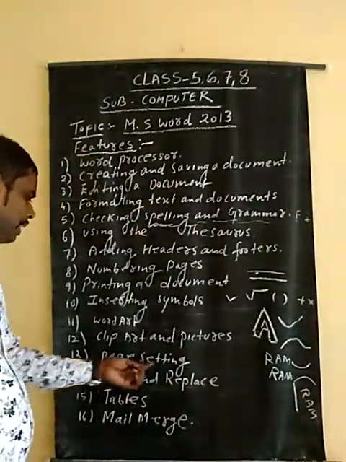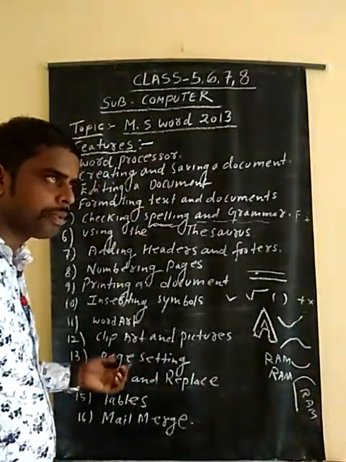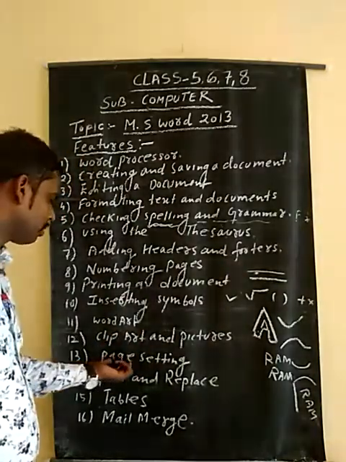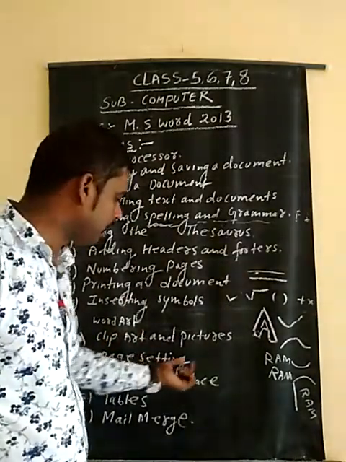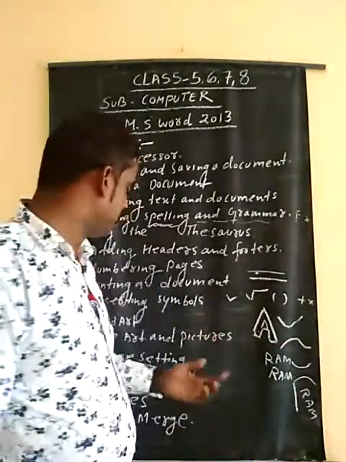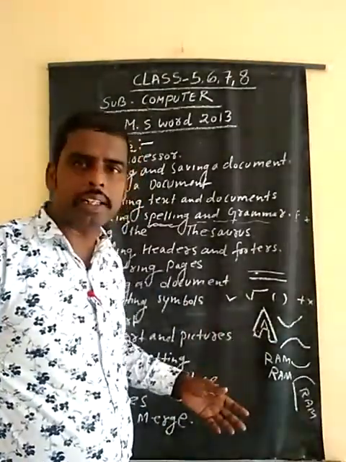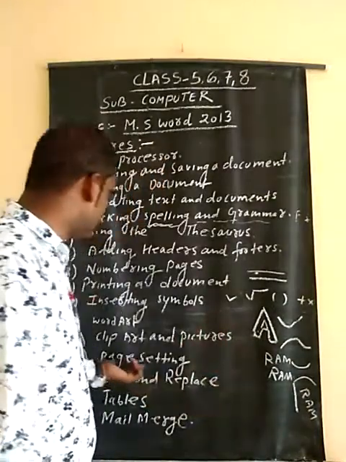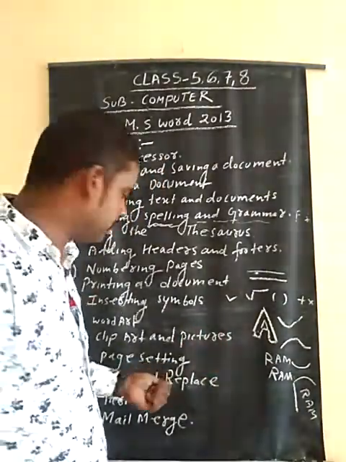13 is page setting. Suppose before you print it, you should go to the page setting. In the page setting, you see whether you are going to print the page in a normal or standard way, in a fast way, in black and white or gray, or in a colorful way. This page setting helps you to modify your text.